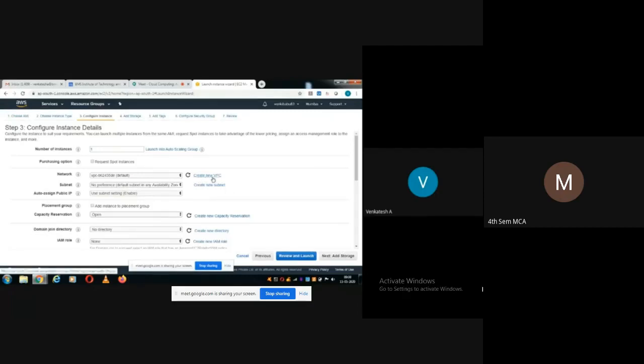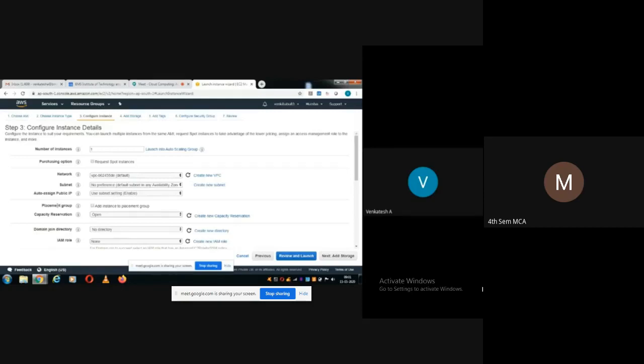You can see here the VPC network. They are creating one VPC by default. VPC is nothing but virtual private cloud. To provide privacy for your application and for your data, they create a VPC. If you want to customize and create one new VPC, once again that will be charged. By selecting this, you can create your own VPC. I don't do any modifications here.